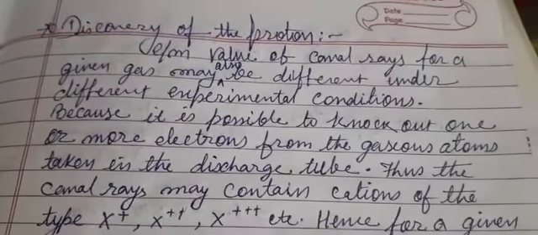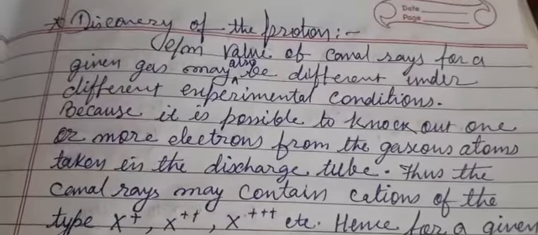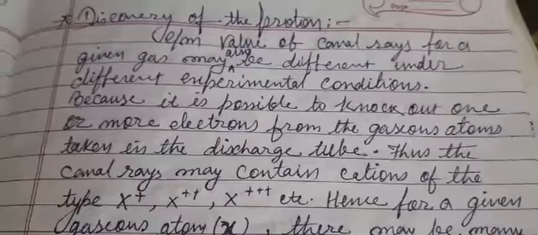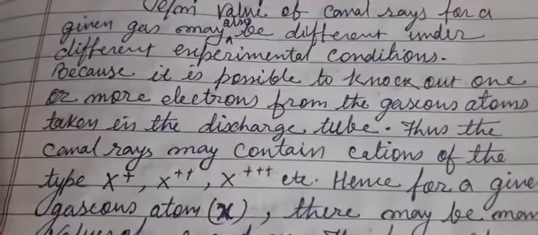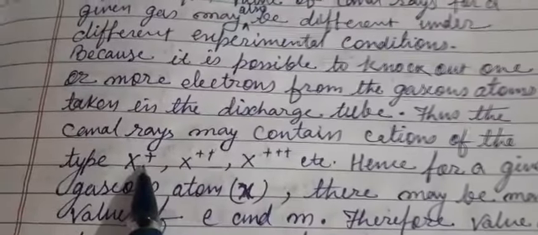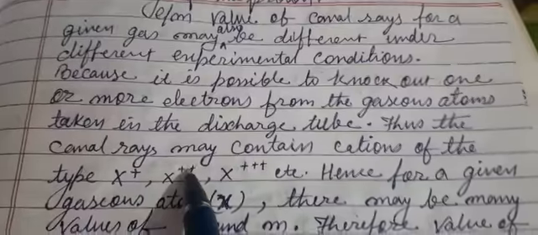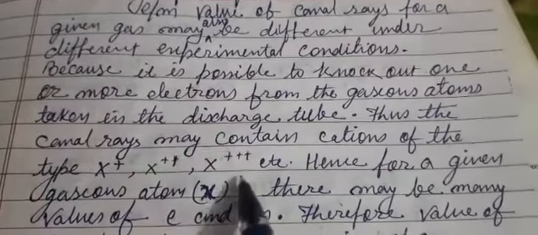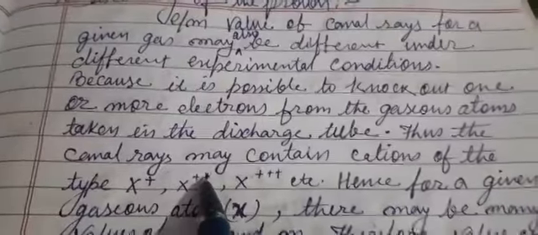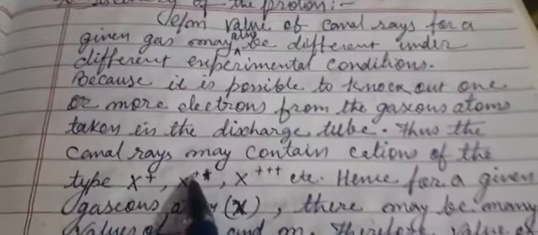It depends upon the potential applied. If the potential difference is different, we get cations in different forms. We may get unipositive cations, dipositive cations, or tripositive cations. So depending upon the charge on the cation, the charge to mass ratio will be different.